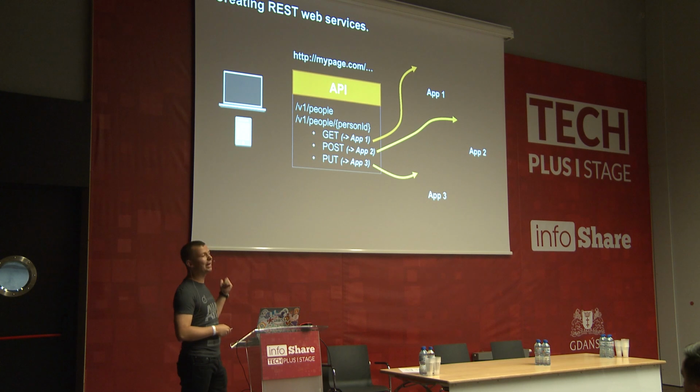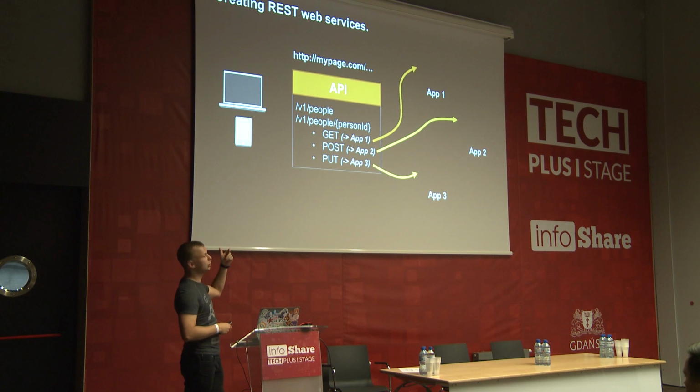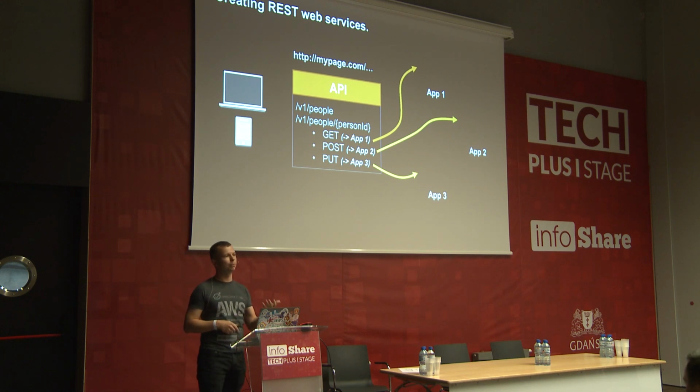So, for example, API Gateway. API Gateway is a service thanks to which we can expose our backend, our Lambda, for example, as a RESTful web service. So we define our domain, we define some kind of resources, and now whenever the user sends some kind of HTTP method, like get, post, and so on, it will be forwarded to our application, which might be built using Lambda.